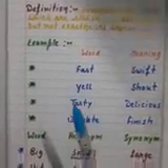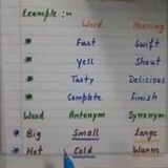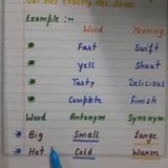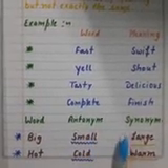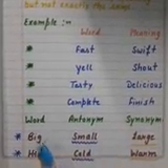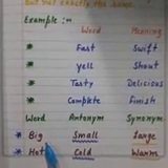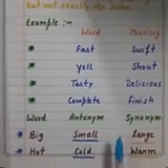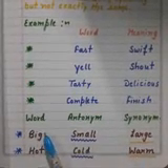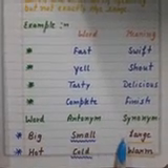Now see here I have two examples with same words for which we have antonym as well as synonym. For example, see the word big. The antonym of big will be small, but the synonym for the word big is large.